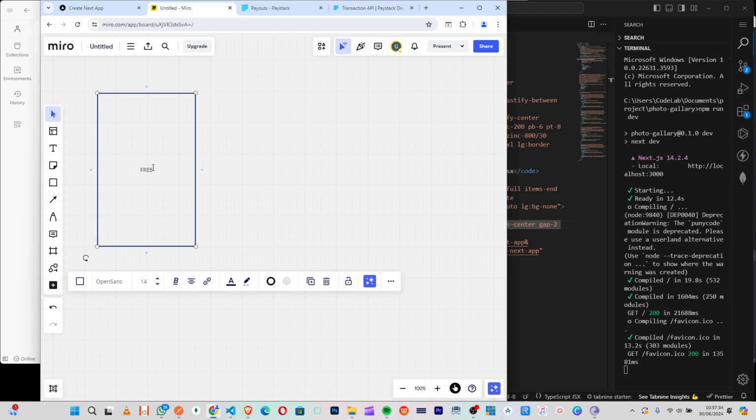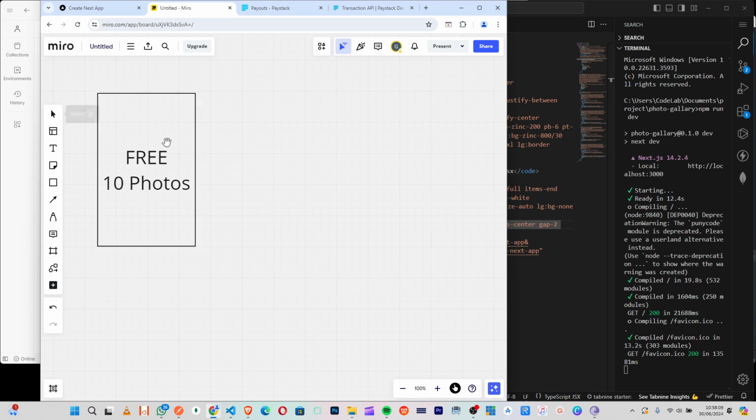So here, this one will be like the free plan. These are not too big. So this one will be for the free plan, right? For the free plan, only 10 photos you can upload, right? So 10 photos you can upload for the free plan.